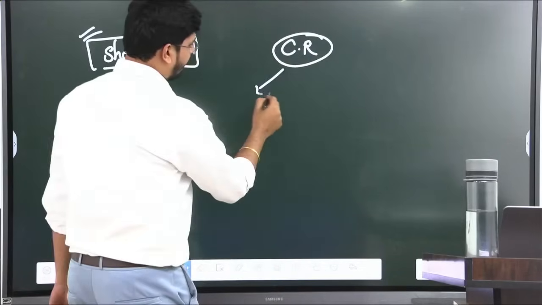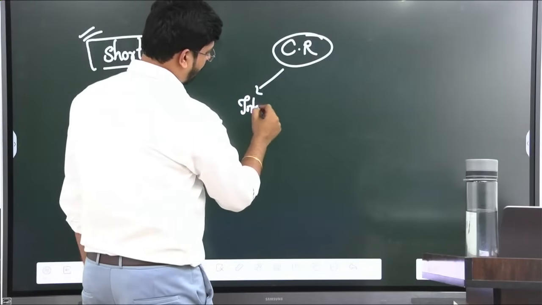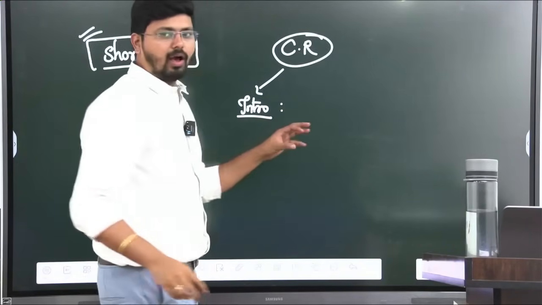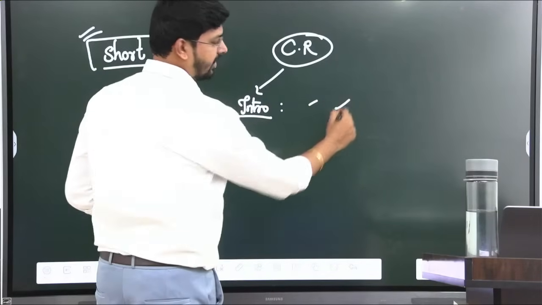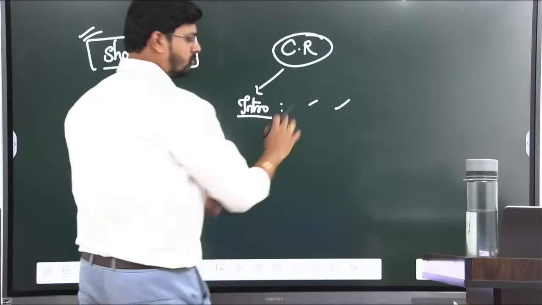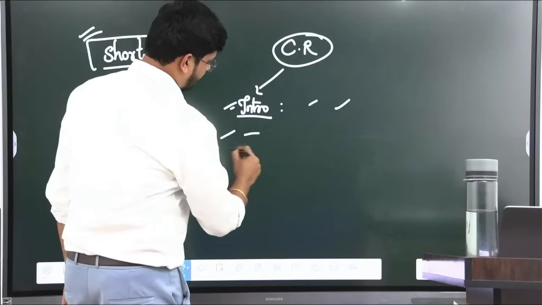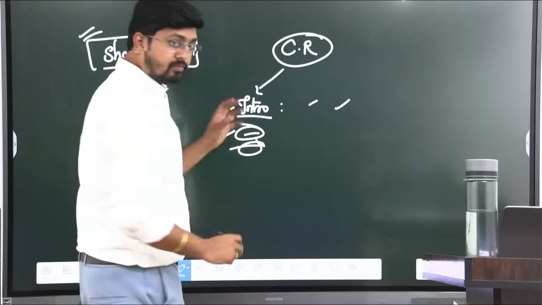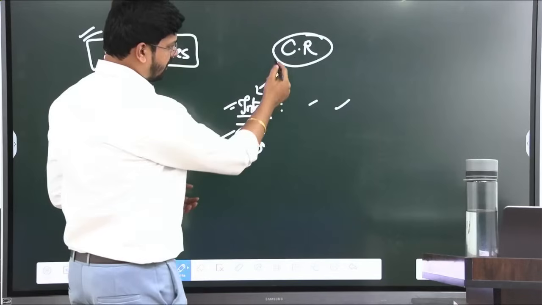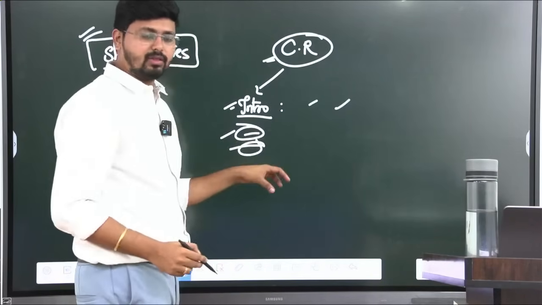So what would you write? You write the intro. What will you write in the intro? Who has defined it? Franz Boas. What is the name of the book? Race, Language and Culture. Other than these two, the rest of the things you can write: what are the positives, what are the negatives, what are the issues with respect to cultural relativism, how it is in conflict with human rights.